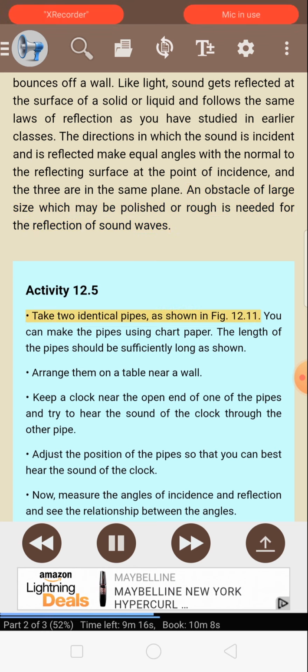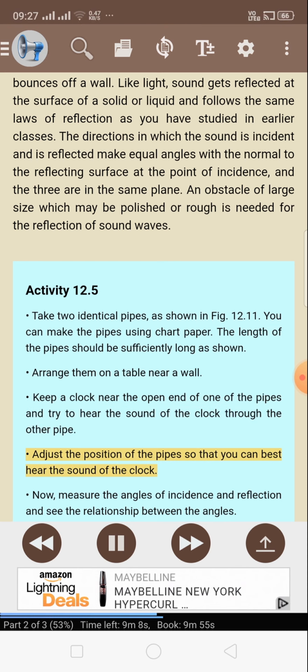Activity 12.5. Take two identical pipes, as shown in figure 12.11. You can make the pipes using chart paper. The length of the pipes should be sufficiently long as shown. Arrange them on a table near a wall. Keep a clock near the open end of one of the pipes and try to hear the sound of the clock through the other pipe. Adjust the position of the pipe so that you can best hear the sound of the clock.